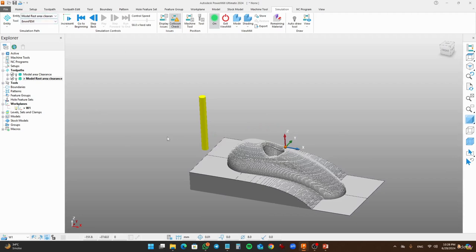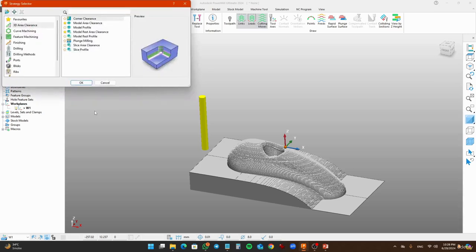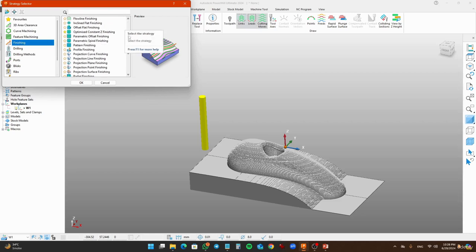As you know, the 3D offset finishing operation, or any finishing operation, is done after performing the roughing operations. Okay. So just go to toolpath, create toolpath, and go to finishing operation. You see the tab over here. On that tab, you will see all the finishing strategies. There are a lot of finishing strategies here, including 3-axis, 4-axis, and 5-axis.